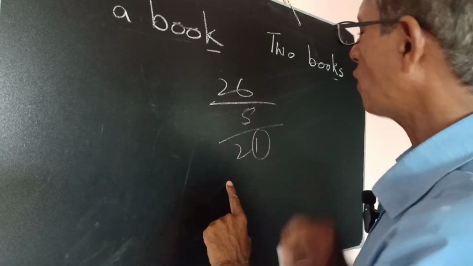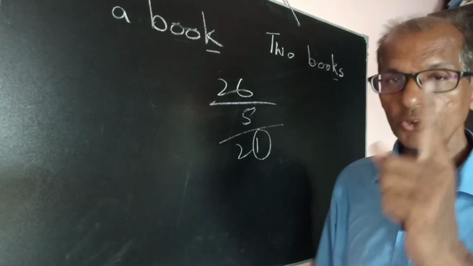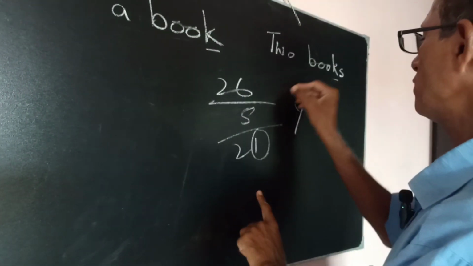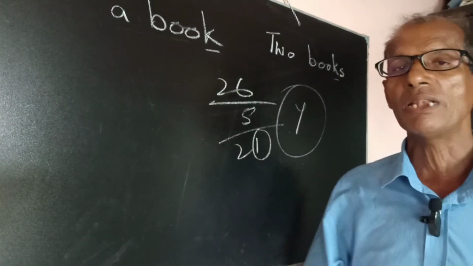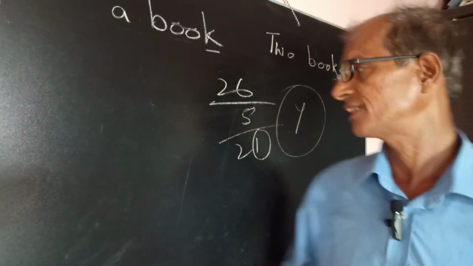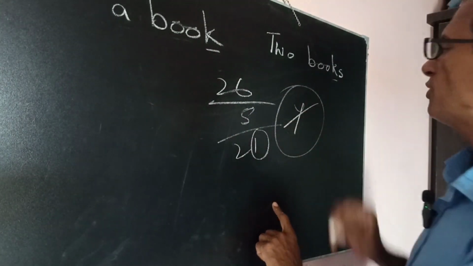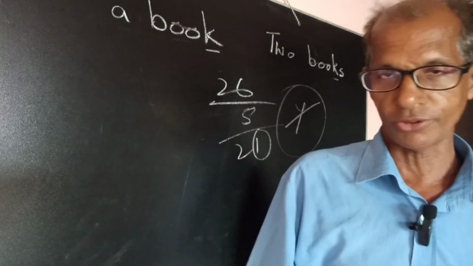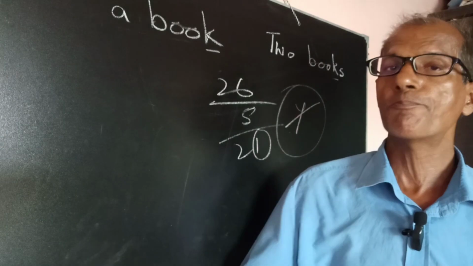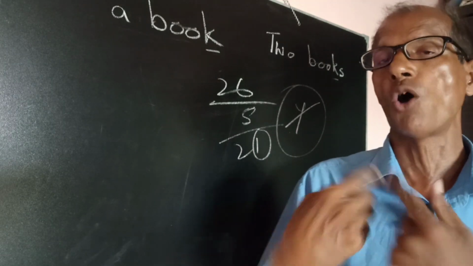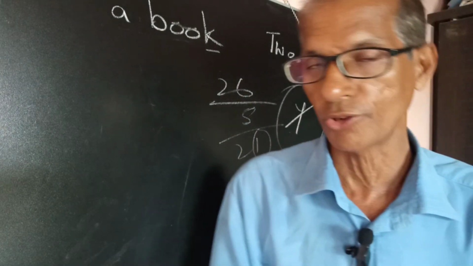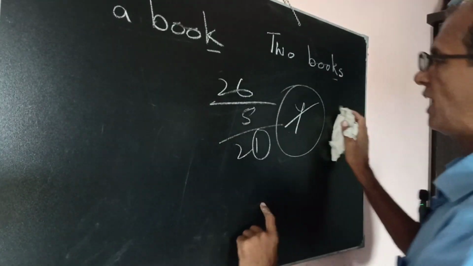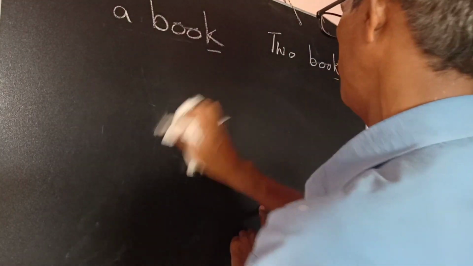But there is one more, that is Y. Y will be counted in two senses: half of Y is vowel and half of Y is consonant. How? Now we will prove how it is a vowel and how it is a consonant. Achha, now you understand that there are 25, okay, the vowels.